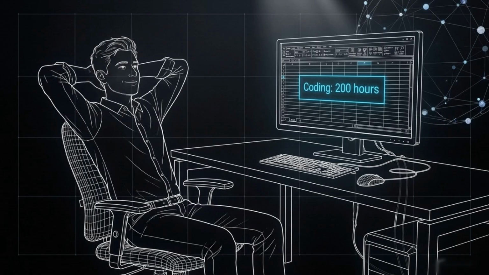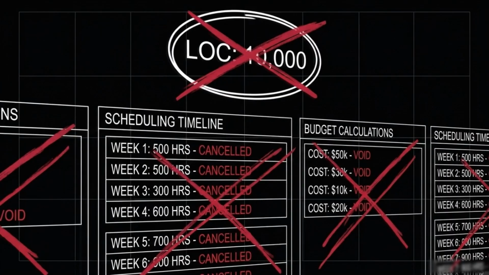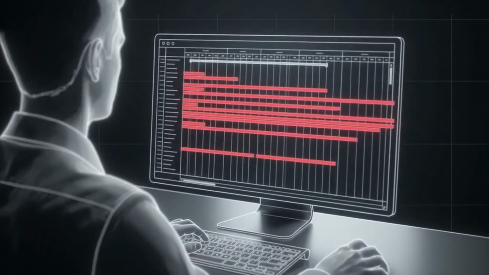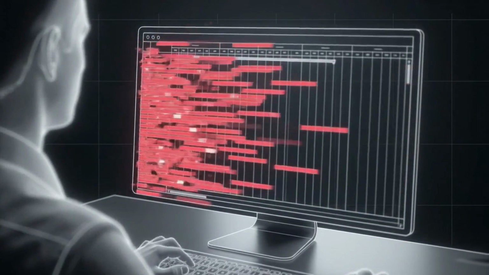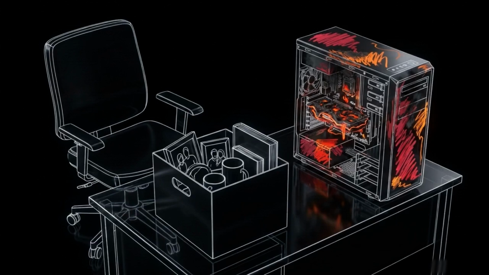Third is a lack of management experience. Junior managers routinely calculate the time needed to write code, but fail to allocate hours for invisible tasks like database migration or security testing. Fourth is incorrect size estimation. Estimation models cascade. If the initial count of lines of code or function points is inaccurate, the error compounds through every subsequent calculation for time and cost. Fifth is ignoring operational risks. Projections that assume 0 server failures, 0 technology shifts, and 0 employee resignations will break upon first contact with reality.